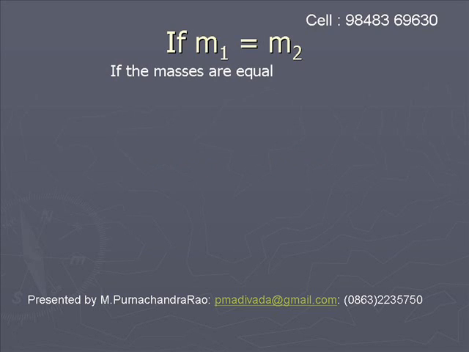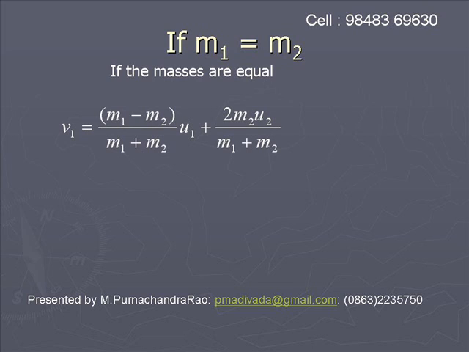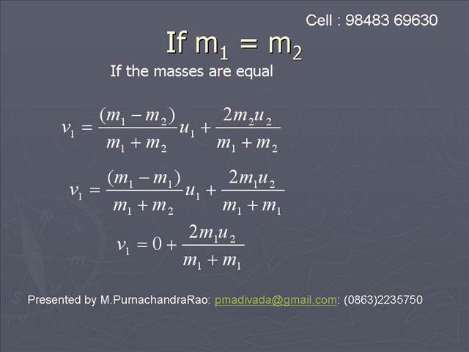If the masses of the two bodies are equal, that is m1 is equal to m2, then let us take the relations and substitute m1 is equal to m2. v1 is equal to (m1 minus m2) by (m1 plus m2) into u1 plus 2m2 u2 by (m1 plus m2). In this relation, if you substitute m1 is equal to m2, then the first term (m1 minus m2) by (m1 plus m2) into u1 becomes 0.